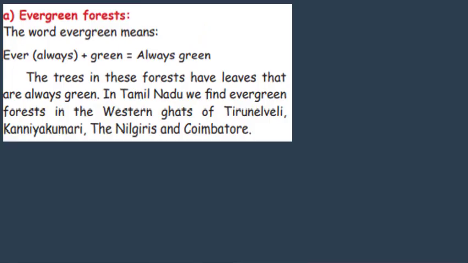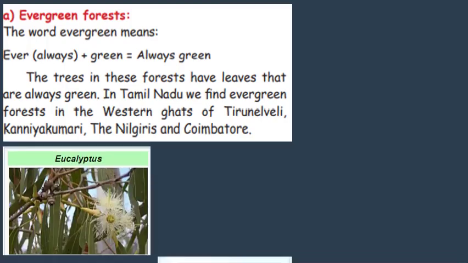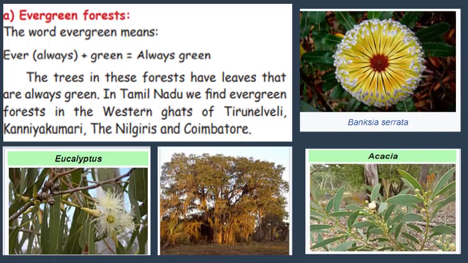Evergreen forest. The word evergreen means ever, which means always, plus green, equal to always green. That is the meaning of evergreen. The trees in this forest have leaves that are always green. In Tamil Nadu, we find evergreen forest in the Western Ghats of Tirunelveli, Kanyakumari, the Nilgiris and Coimbatore. An evergreen forest is a forest made up of evergreen trees like eucalyptus, live oak, acacia and banksia.